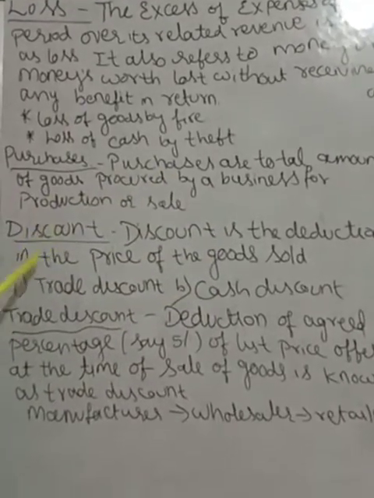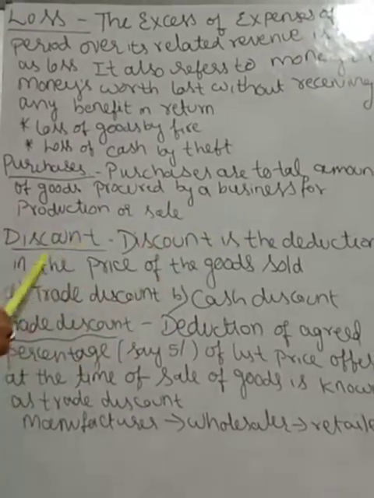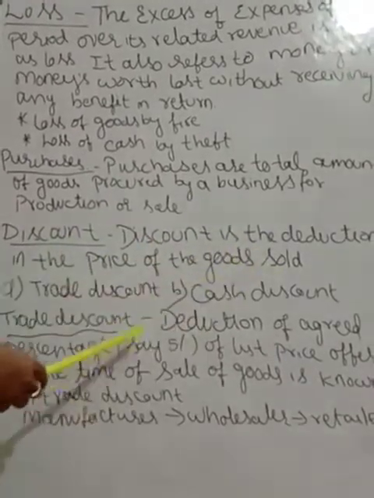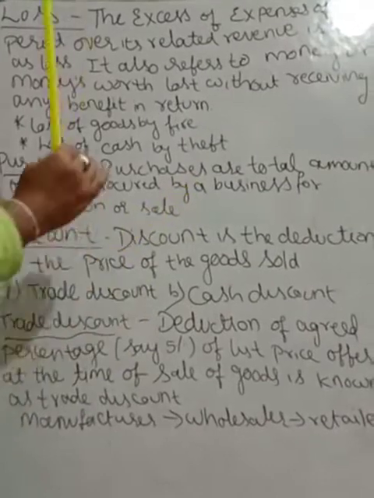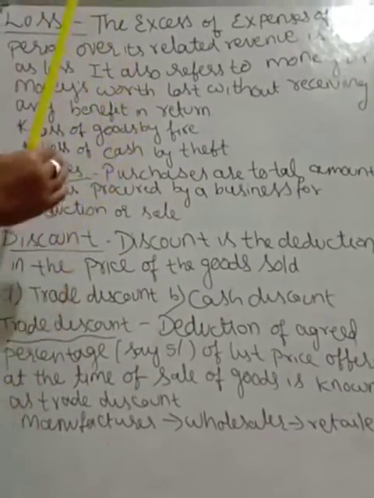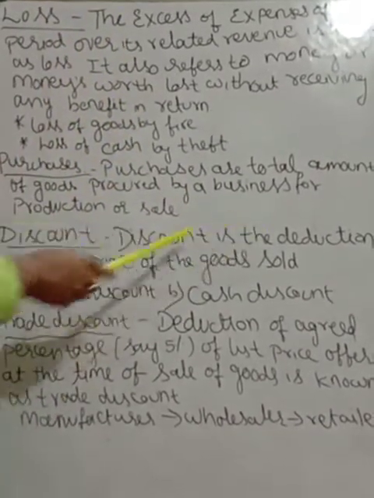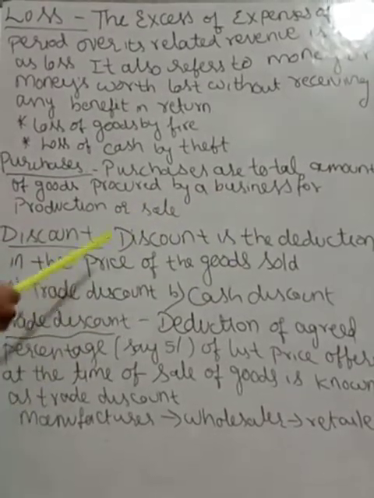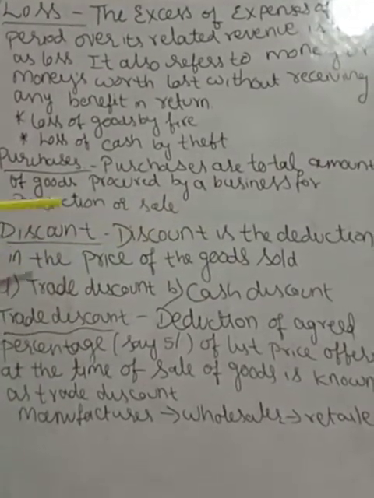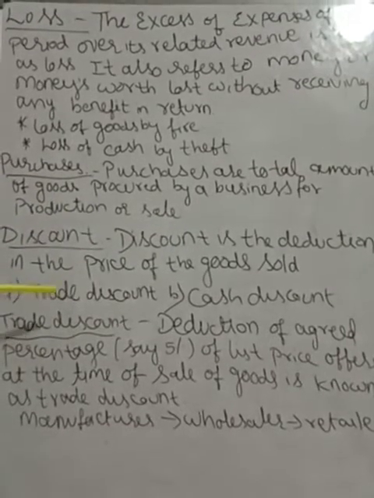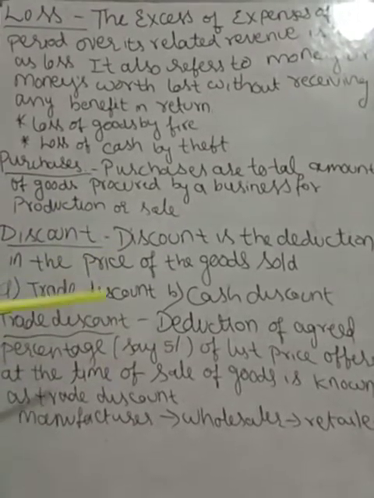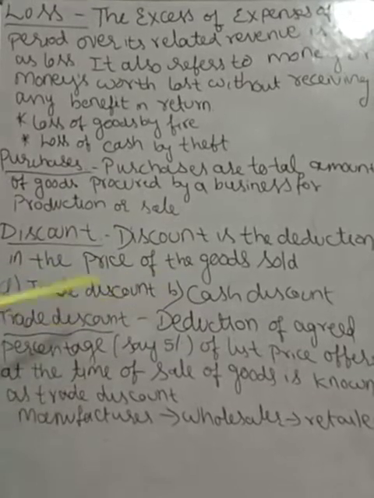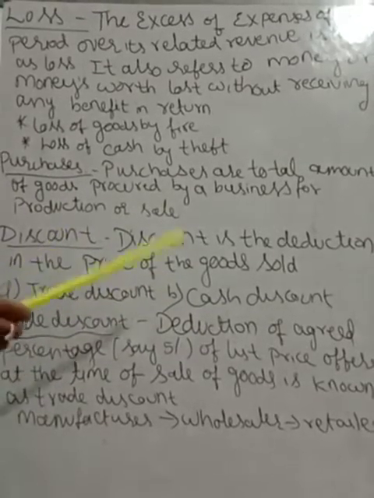Next one is discount. Discount is the deduction in the price of the goods sold. Here deduction means reduction. We have already seen discount of 5%, discount of 10%. MedLife gives a 20% discount if you purchase more than 1,500 rupees worth of goods, tablets.